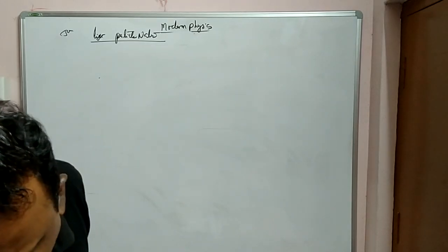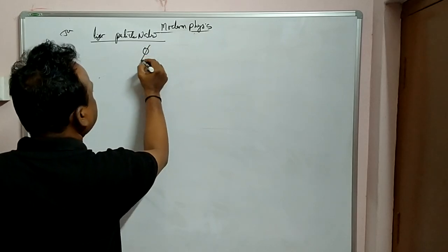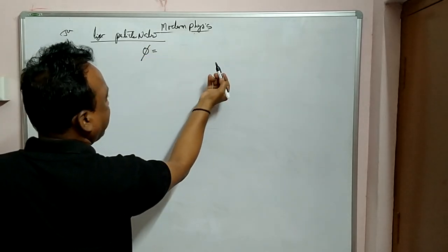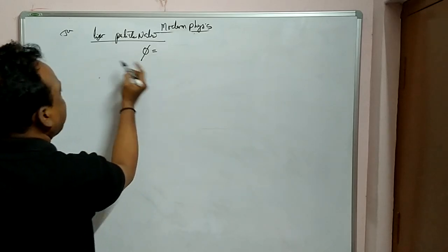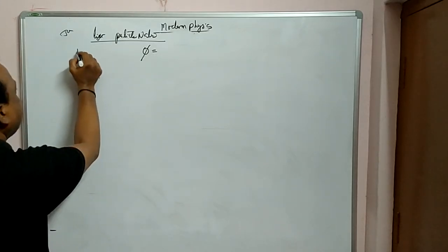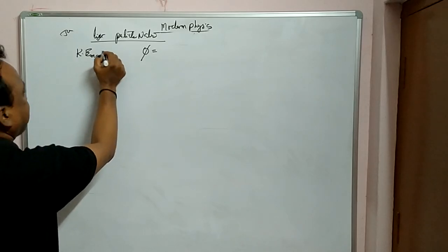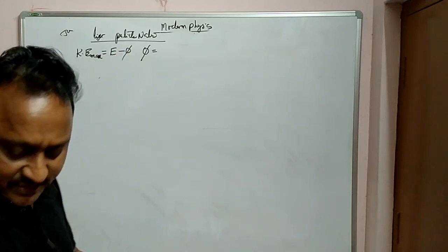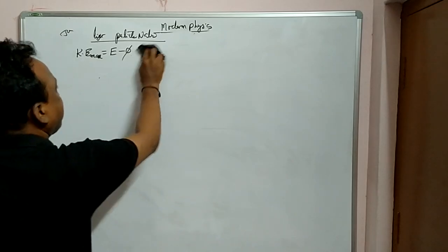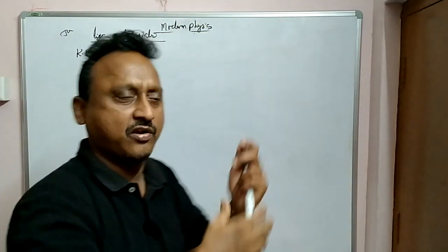Clear? Right. Now, just now I told you work function, that is the minimum amount of energy required to remove an electron. So here what we are saying is, when the Einstein equation is possible, when there is no wastage, then Ke max is written as energy minus phi. According to Einstein's equation, when there is no wastage in the collisions, the moment energy falls on the surface, electrons are emitted.